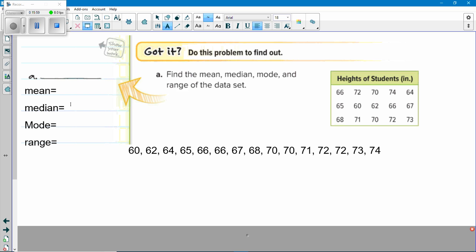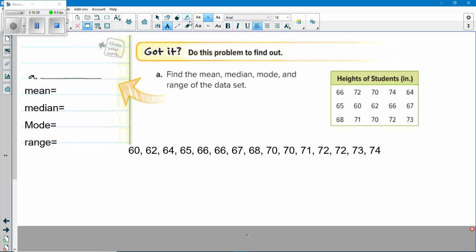So to do the mean, I'm going to add up every number in that list. Okay? So I got 60 plus 62 plus 64. You guys can do this with me on your calculator. Plus 65 plus 66 plus 66 plus 67 plus 68 plus 70 plus 70 plus 71 plus 72 plus 72 plus 73 plus 74 equals 1020.